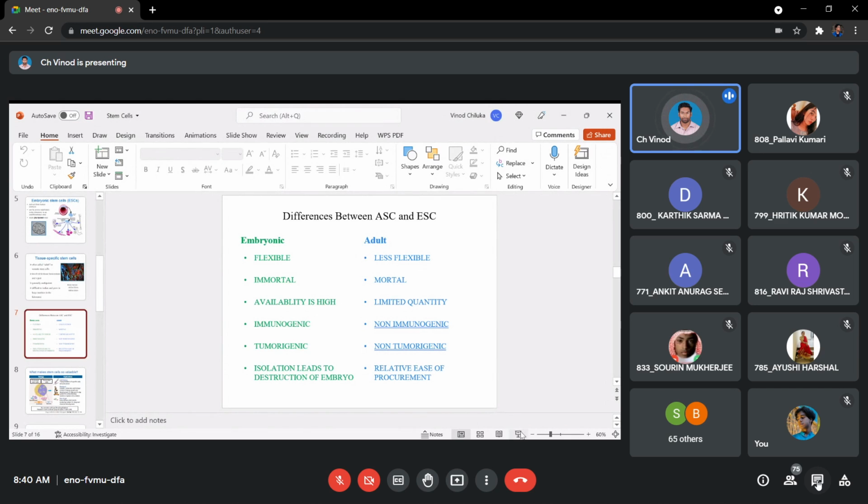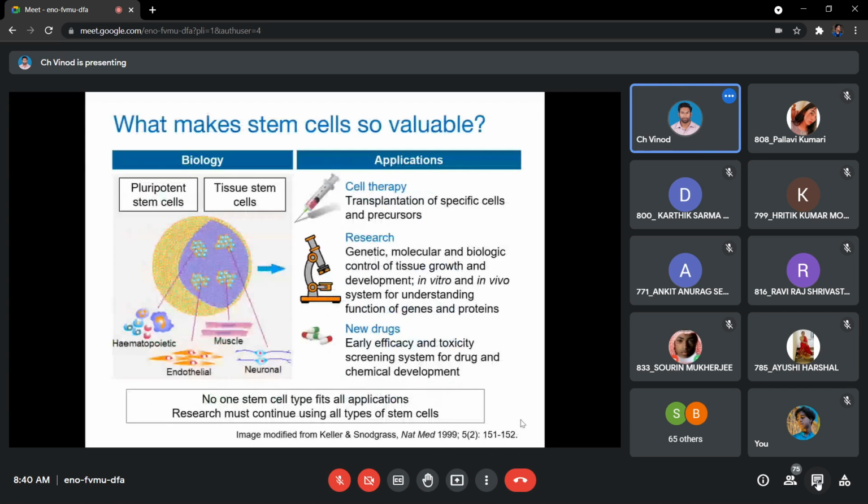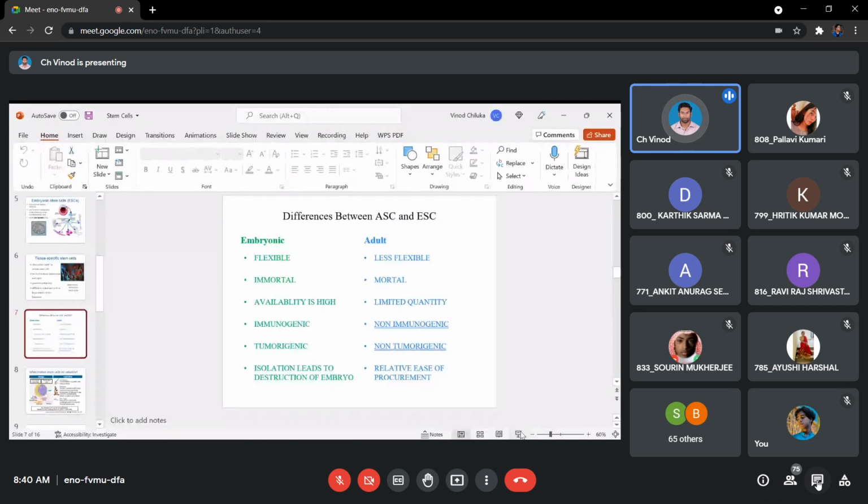Now moving ahead with the stem cell applications. So stem cells, we usually apply them in our daily life. Okay, I'll just stop sharing this. So we'll discuss normally.